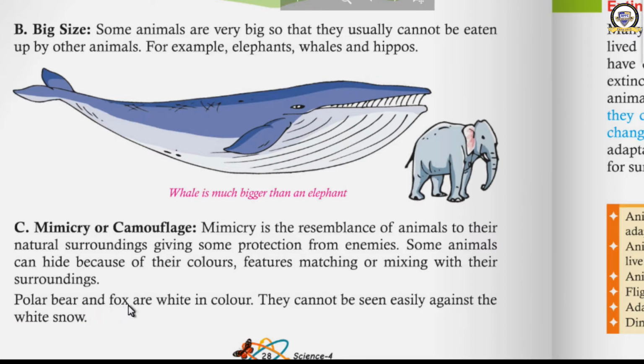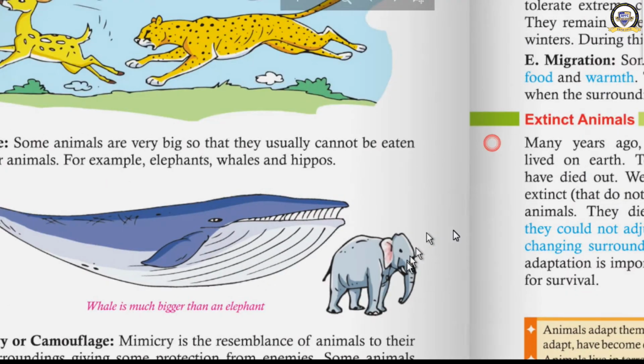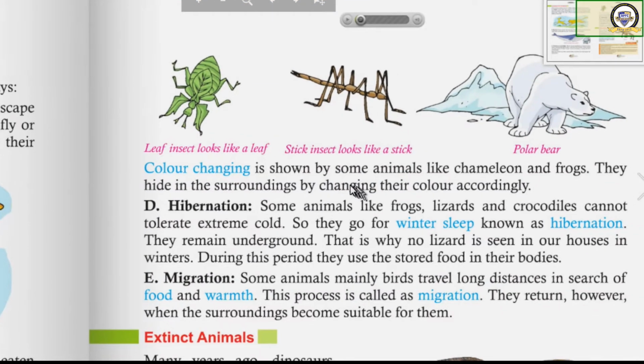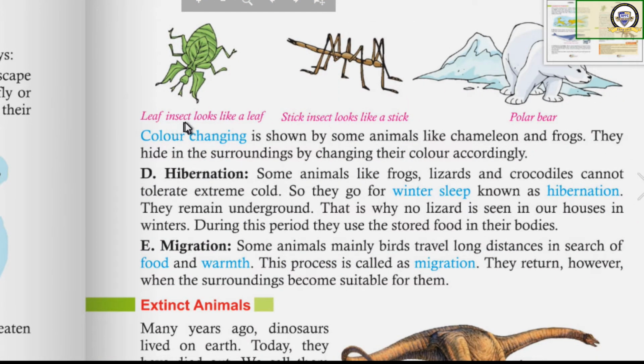Okay. So this is a way of adaptation. They have adapted to the surroundings where they live. See the examples. A leaf insect. It is an insect, but people or other things cannot see them easily because it has the shape of a leaf. We may feel that it is a leaf only, so it can protect itself from the enemies. Next is stick insect. See, it is just like a stick only, no? Animals will not attack them because they may misunderstand that it is a stick.